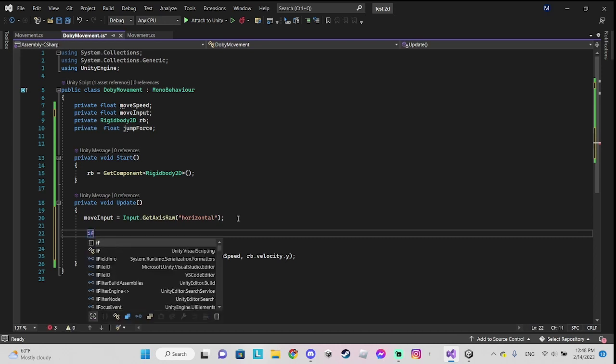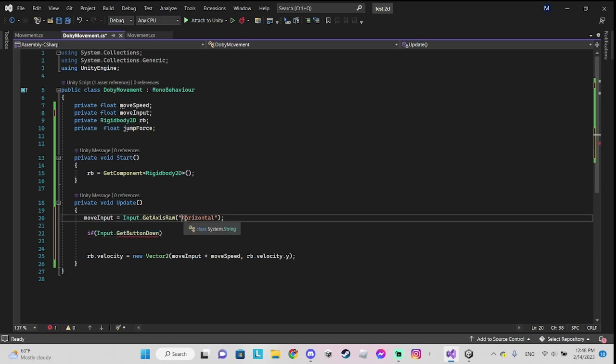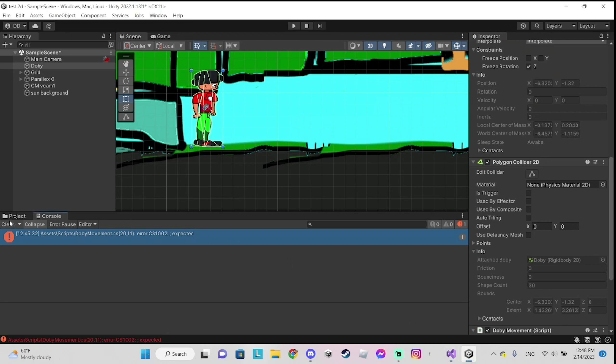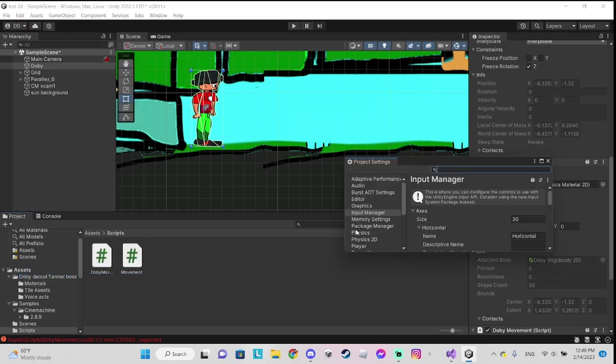And the last thing we need to write is if Input.GetButtonDown. GetButtonDown is for space, and GetAxisRaw is for when you write it like this. For example, if I go to the input system, we need to write the name.